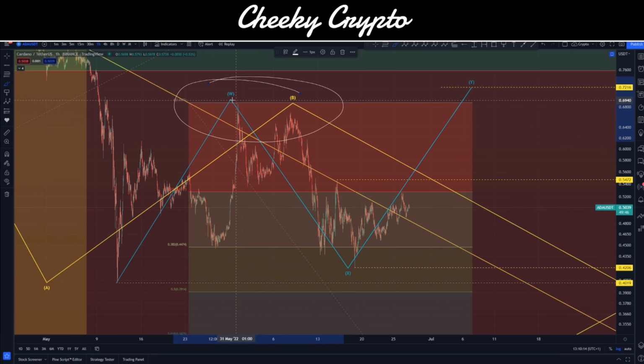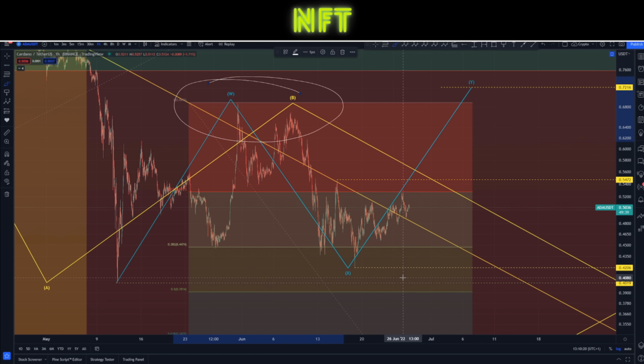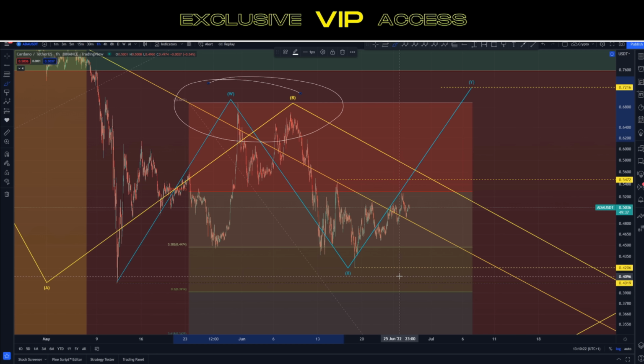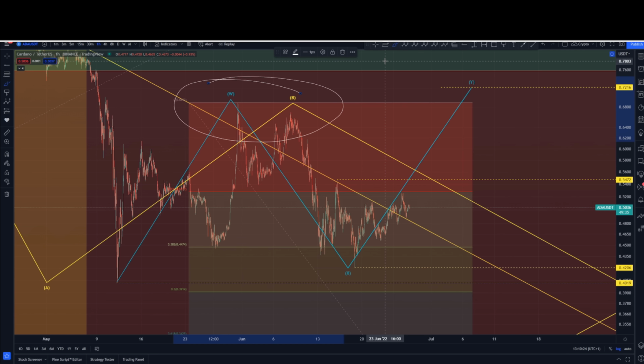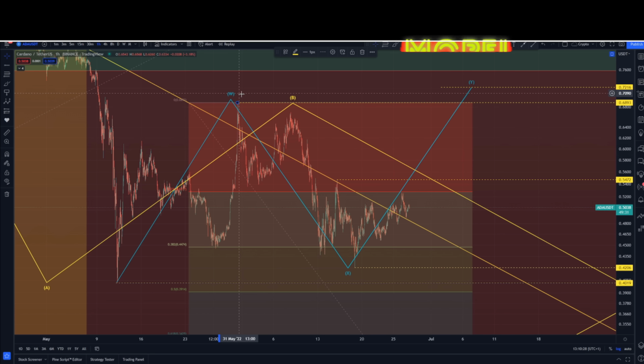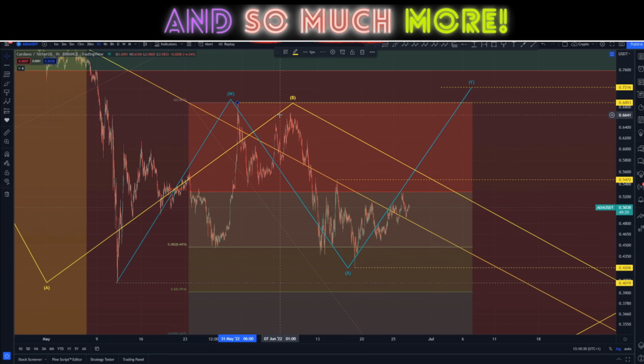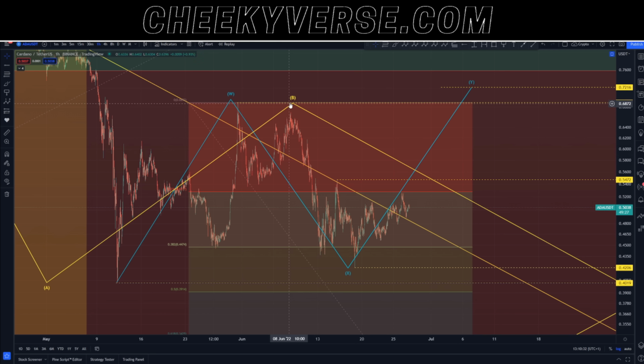Essentially, this is our potential move to the downside. We did see that we got rejected from this area and we fell down to this low of 42.06 cents. Let me mark that up with a line so we can get a better representation of it right there. 68.93, sorry. So that at the moment is the B wave.